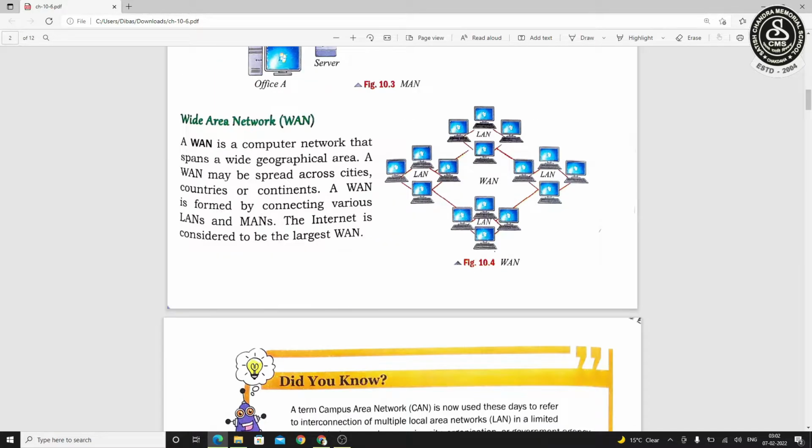Next is WAN, wide area network. In WAN, more than one LAN or MAN are connected. That means it covers a wide geographical area. A WAN may be spread across cities, countries, and sometimes continents. So we can say that the internet actually is an example of WAN. So these are the four types of network systems.